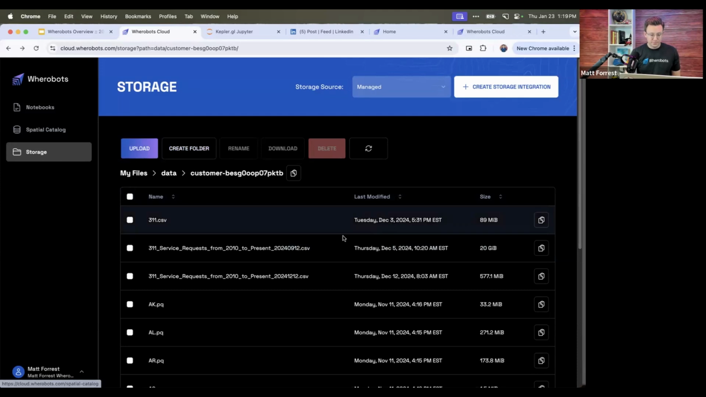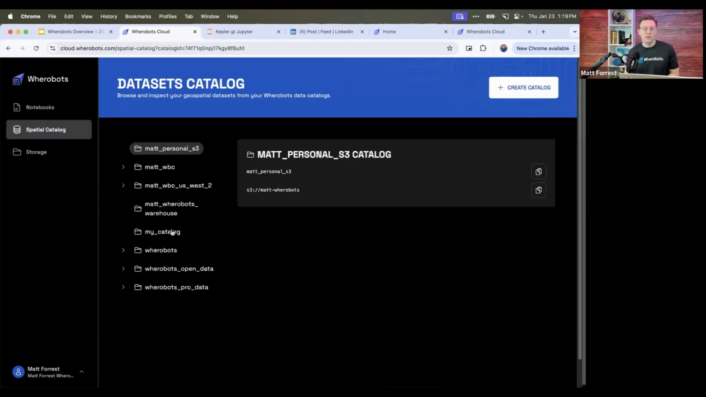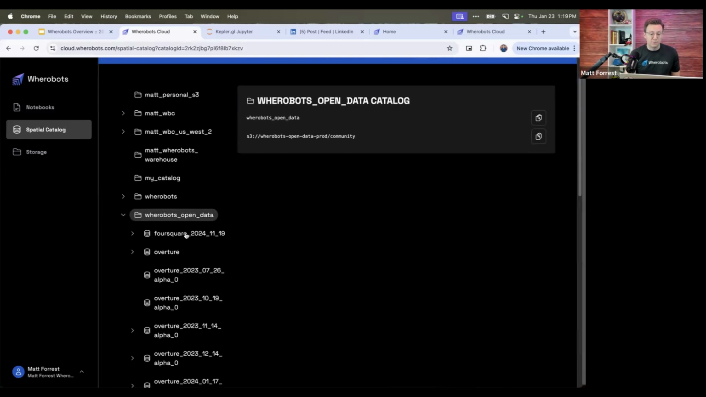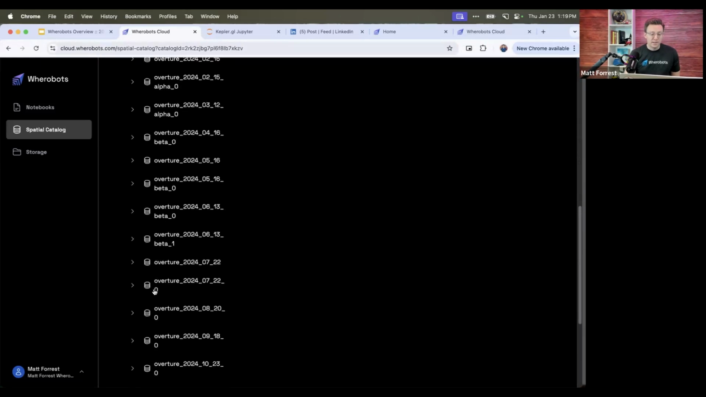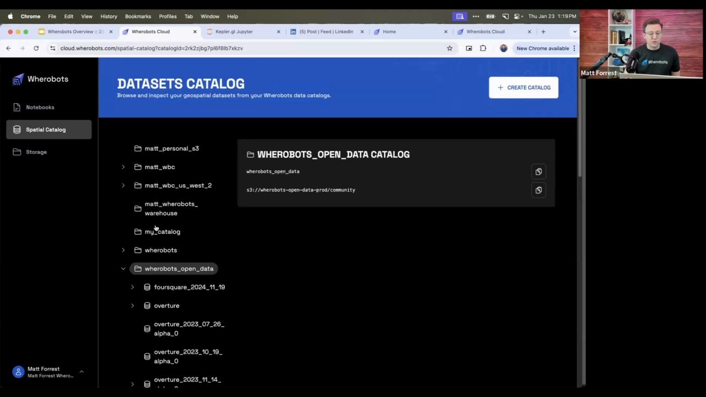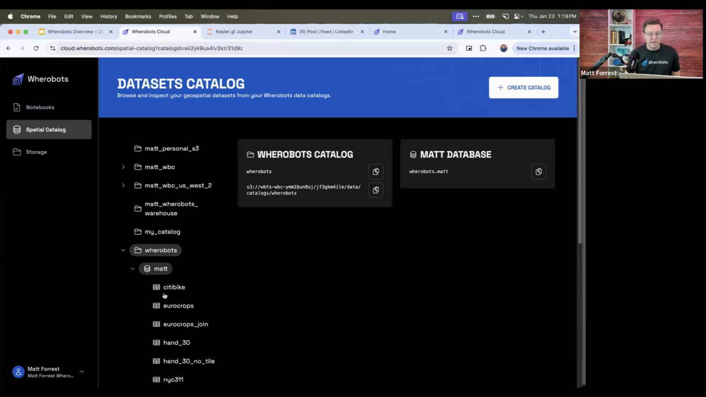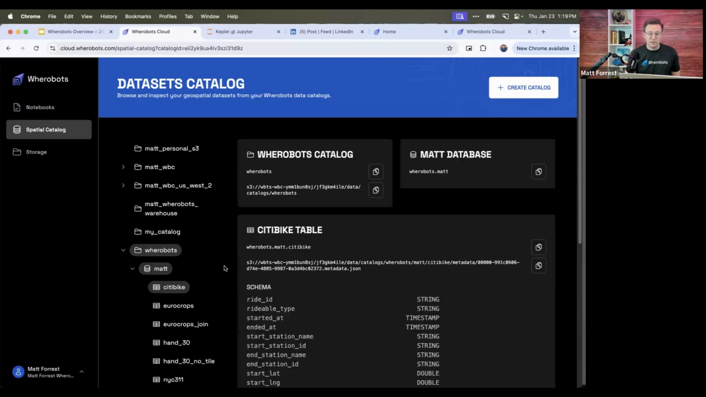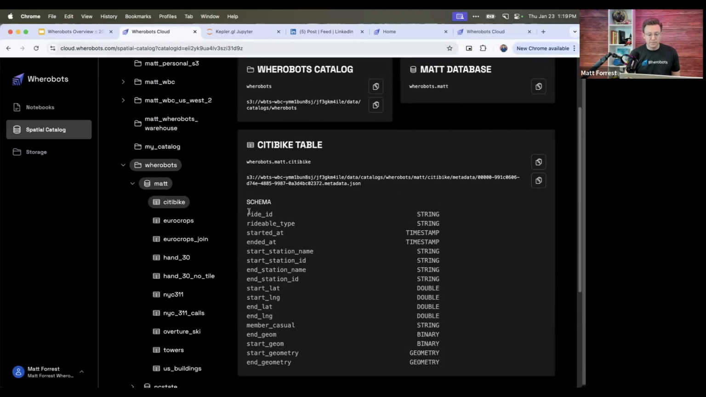So there are options here. Now the spatial catalog is connecting to data that we provide. There are some open data sets here, like the Foursquare Places, Overture Maps data sets, and a few others. You can also create your own catalog. This is the Apache Iceberg catalog piece. So here's mine, where I loaded a bunch of data from the New York City bikes. It looks like a table, right? Like in a normal SQL database or a data warehouse. It'll look just like that, but this is basically where that metadata is stored. This is the catalog reference.